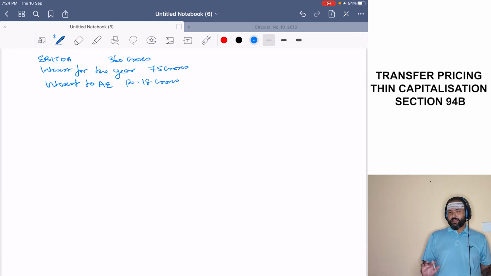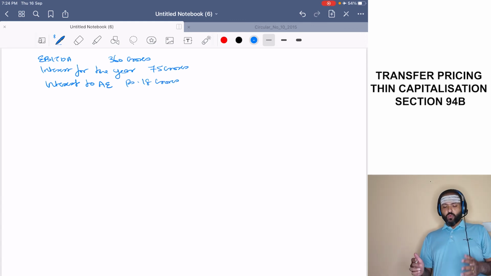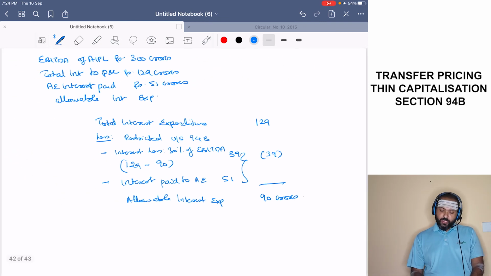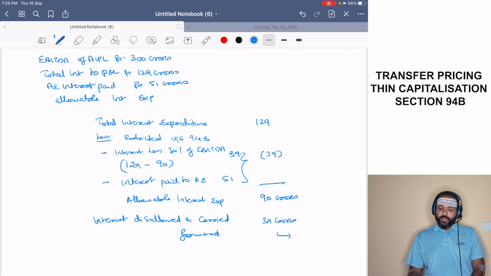So this is what they have given. Now please understand what happened to this 39 crores. Interest disallowed and carried forward. How much is that? 39 crores. This will be set off over an 8 years period.